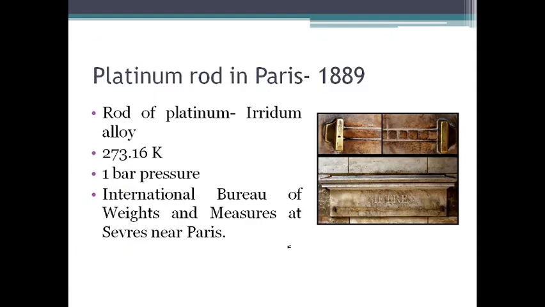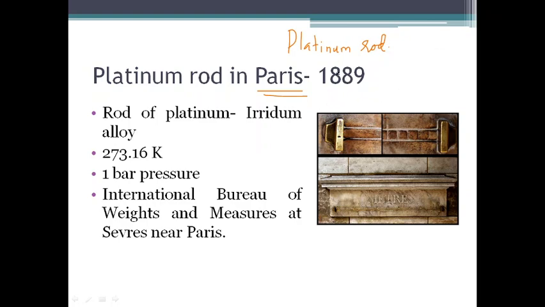So in order to use it for practical purposes, some academicians and scientists in Paris tried to accurately build a standard unit, a standard platinum rod, which actually measures 1 meter. So this happened in the 18th century, in 1700s.